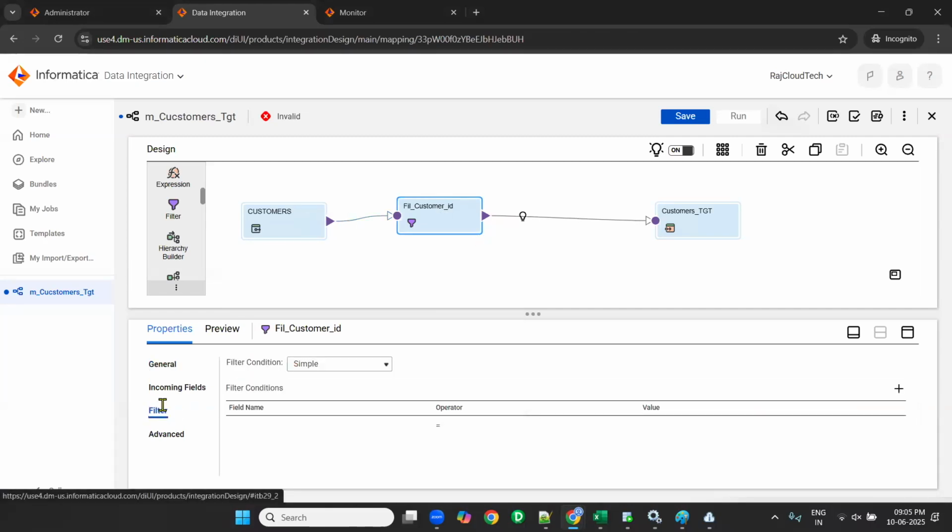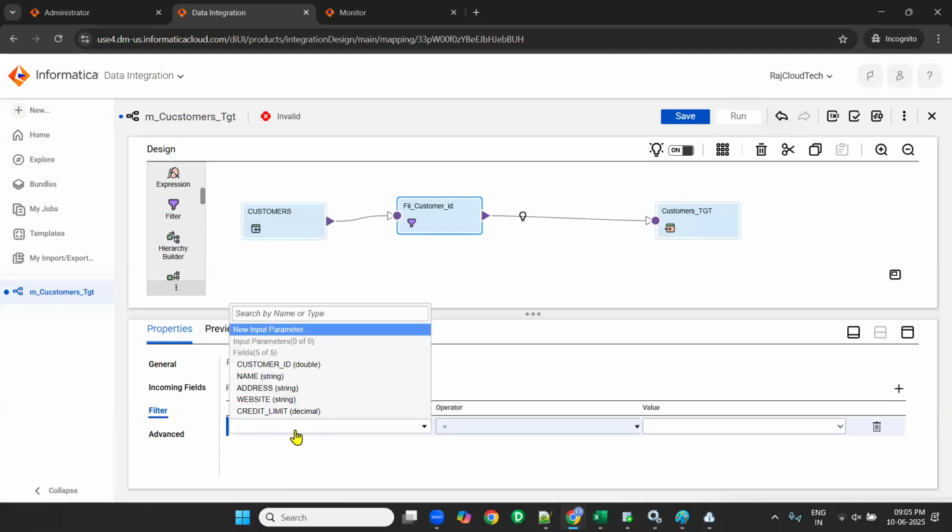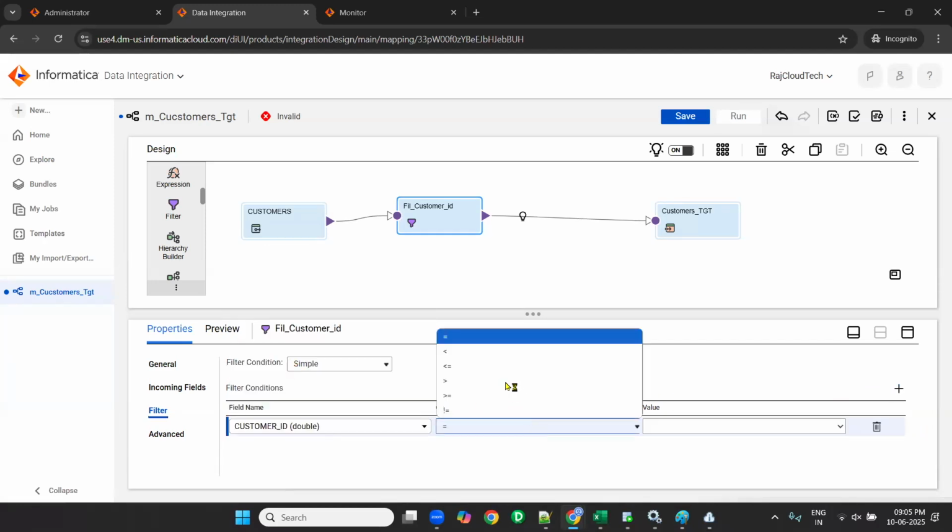Simple is already selected. Click on plus. Here you can select customer ID is less than or equal to 50, so that I will get all the records whose customer IDs are 1 to 50. Yes or no, please?